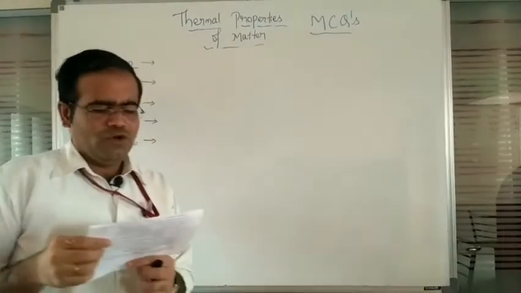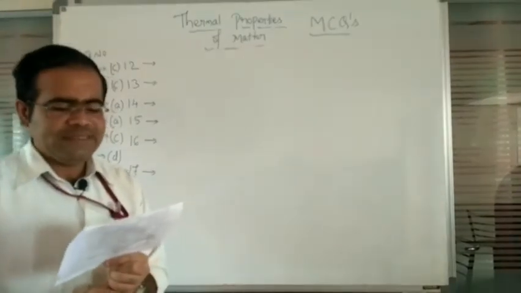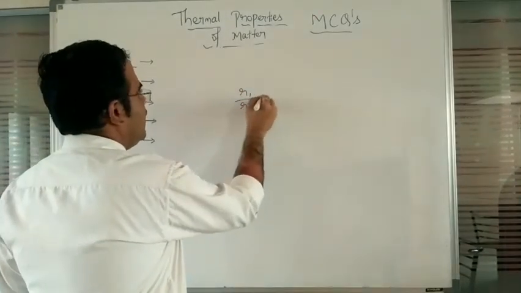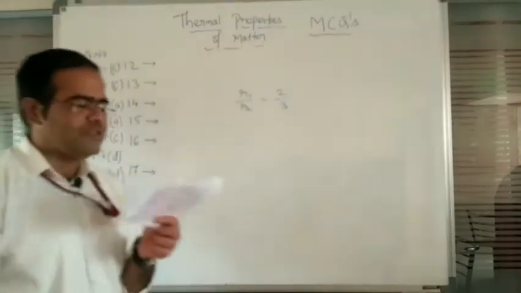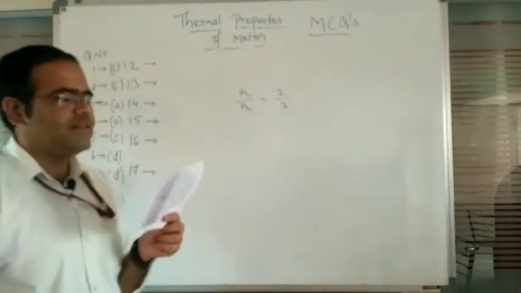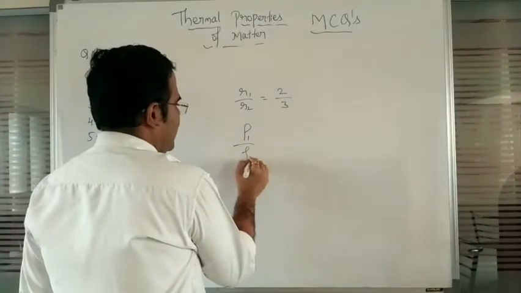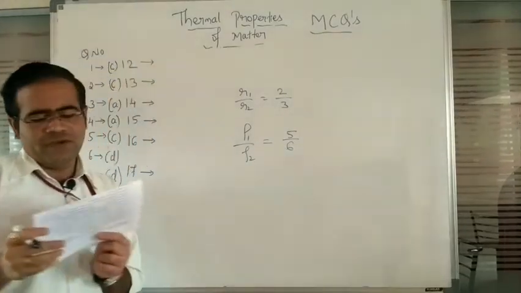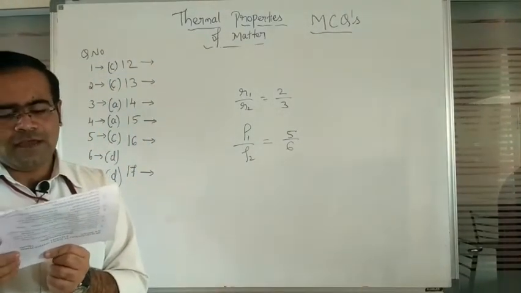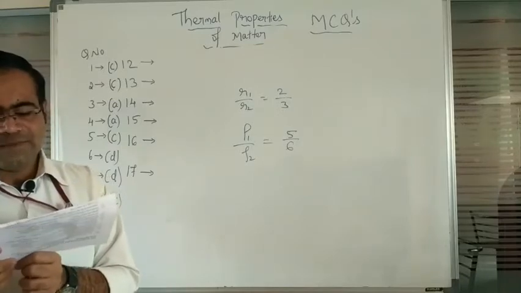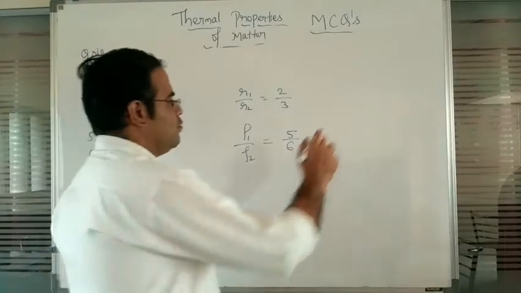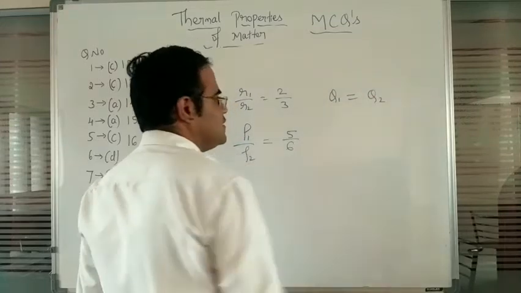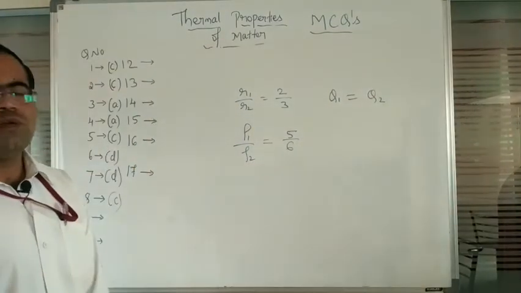Okay. So here the question number 9, two metallic spheres whose radii are in the ratio. So here the radius R1 divided by R2, this is a given ratio 2:3, and densities are in the ratio. So now rho 1 divided by rho 2 is equal to 5 divided by 6. So these are the given data, and have the same heat capacity, then the ratio of their specific heat capacities. So here both are having the same heat capacity, in the sense we can write Q1 is equal to Q2 value.